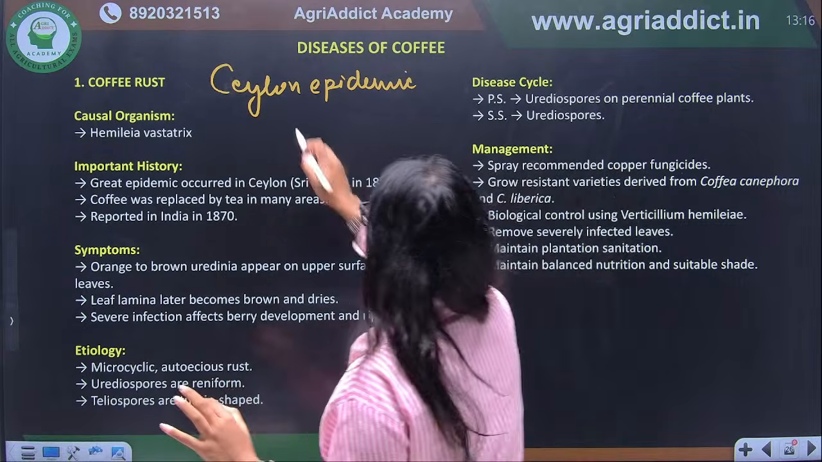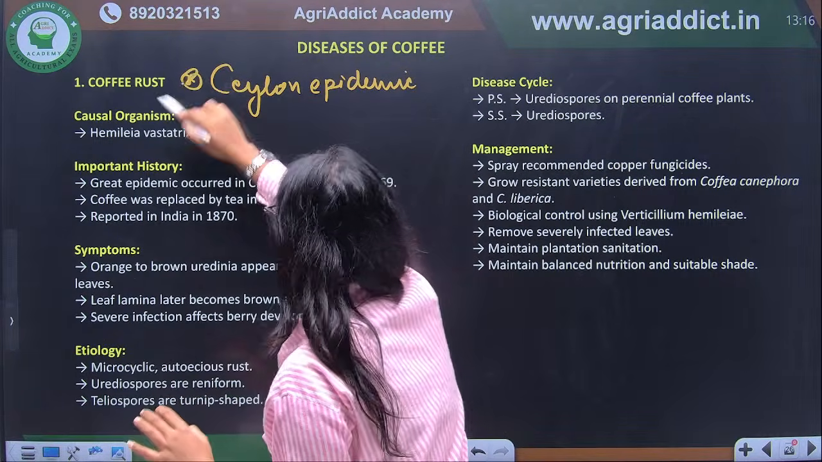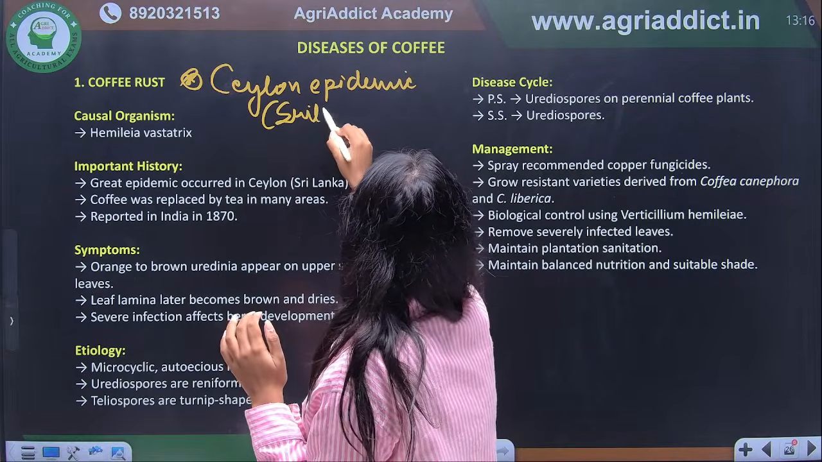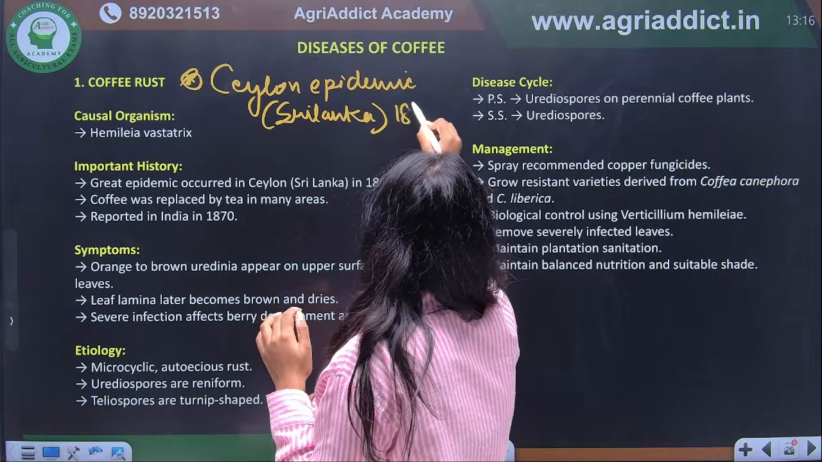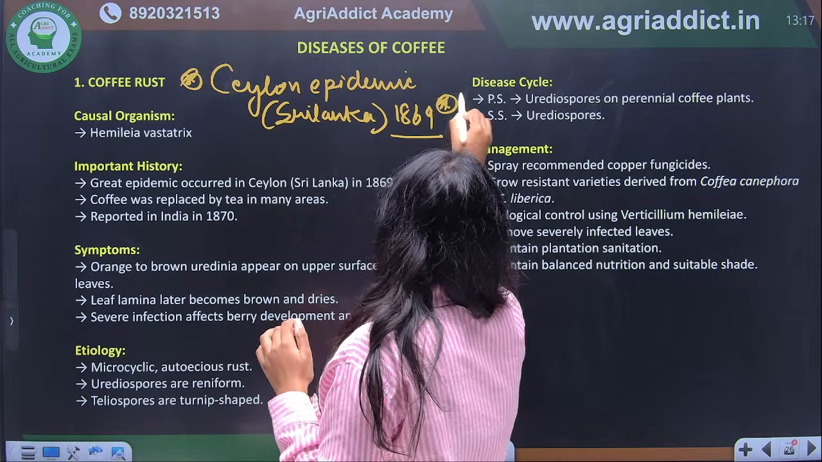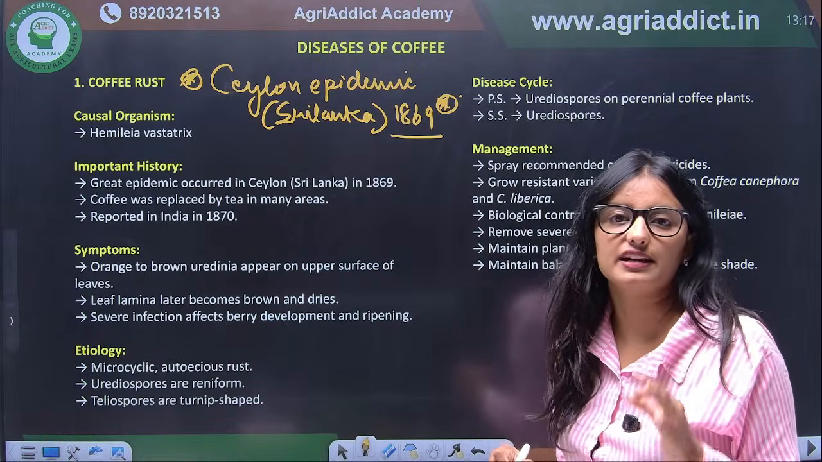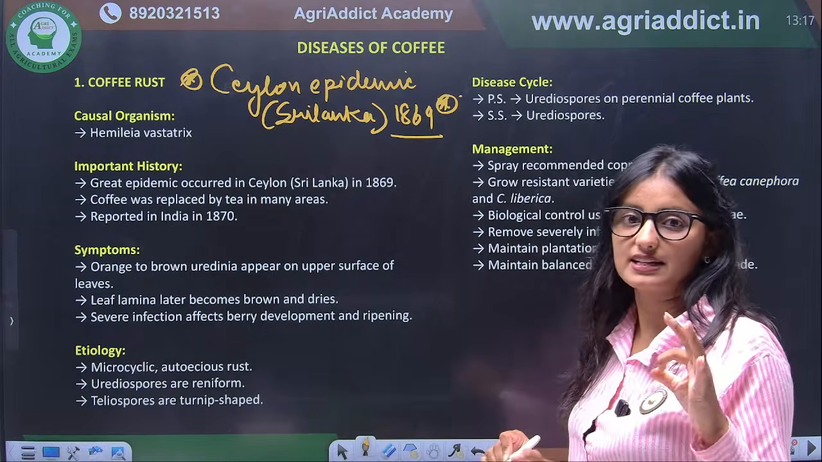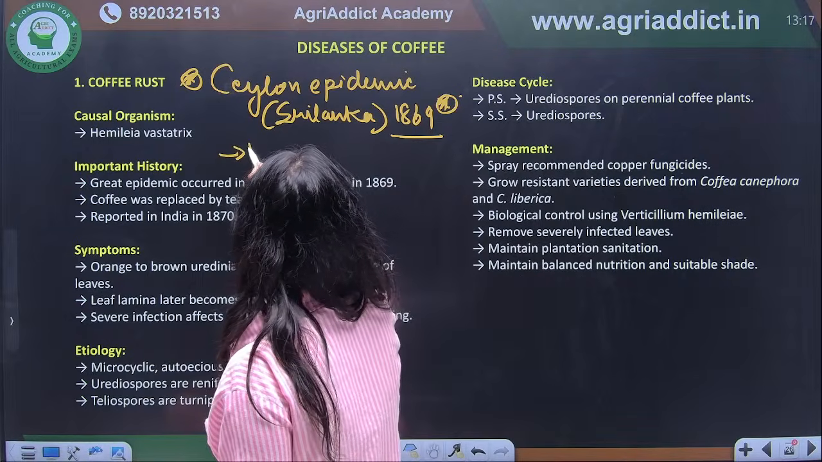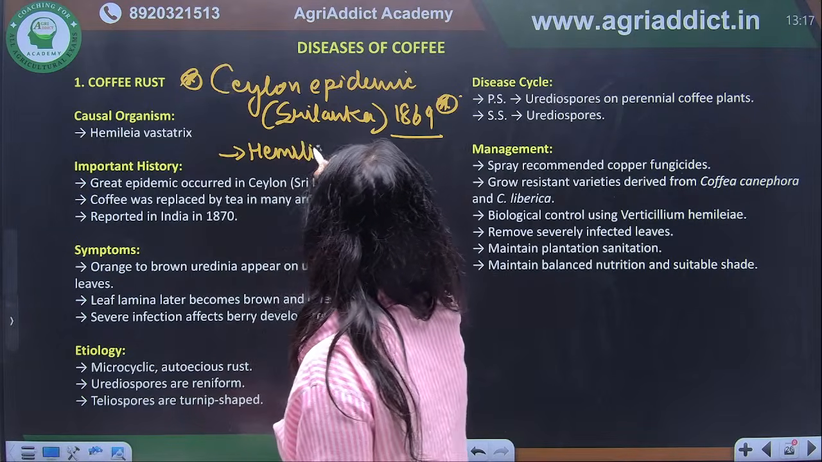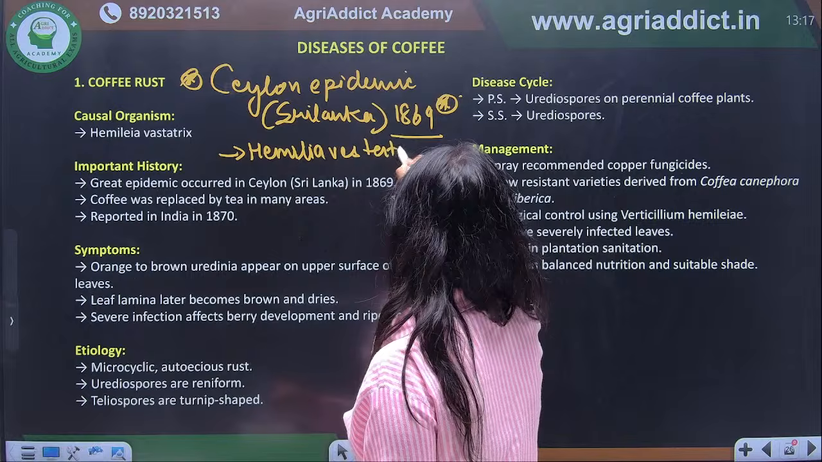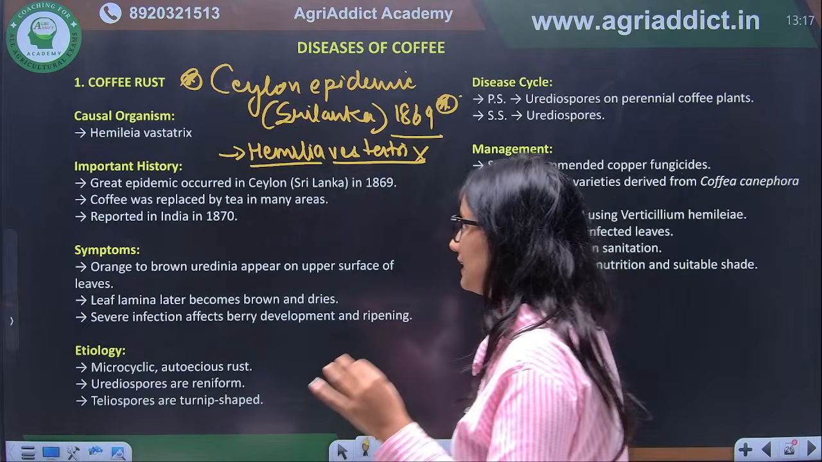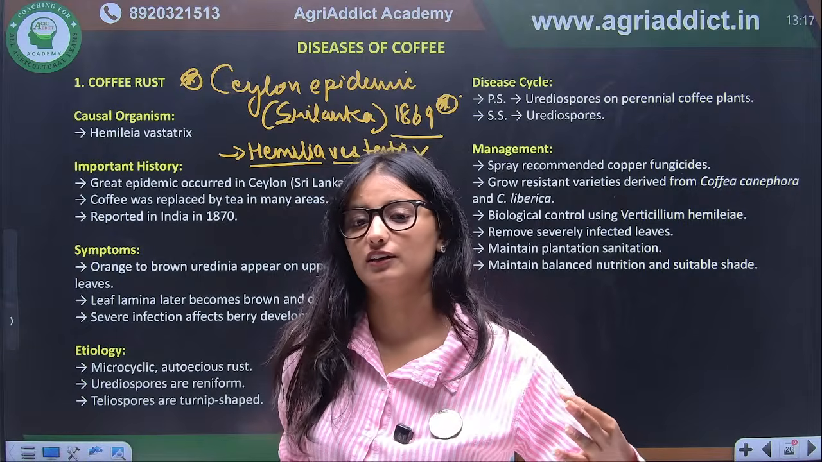So the Ceylon epidemic was in Sri Lanka in the year 1869. In which year? It was in the year 1869. Correct? Next thing you have to remember is its causal organism, Hemileia vastatrix. And this is a very interesting causal organism. Why? Because it is a rust.